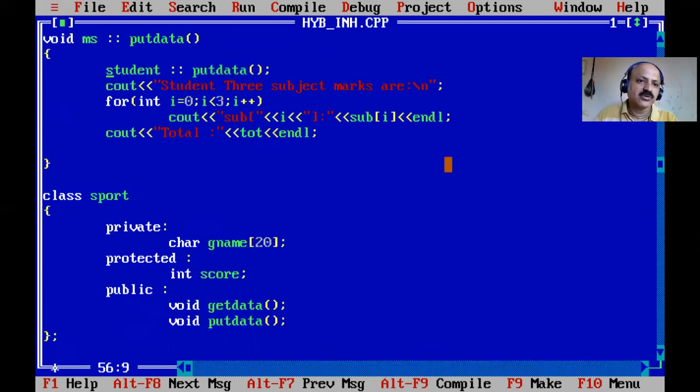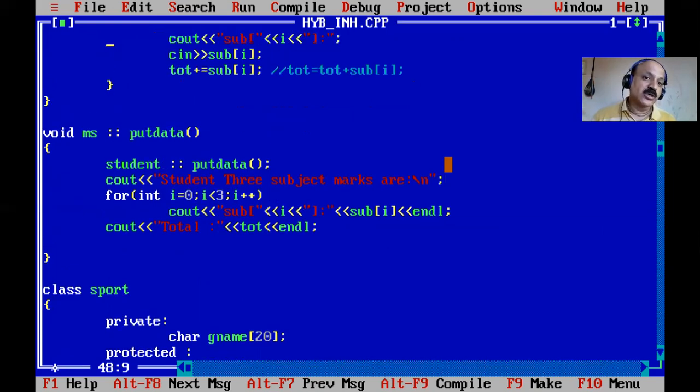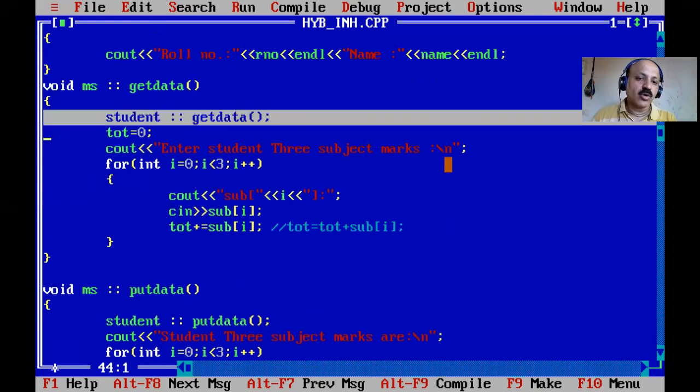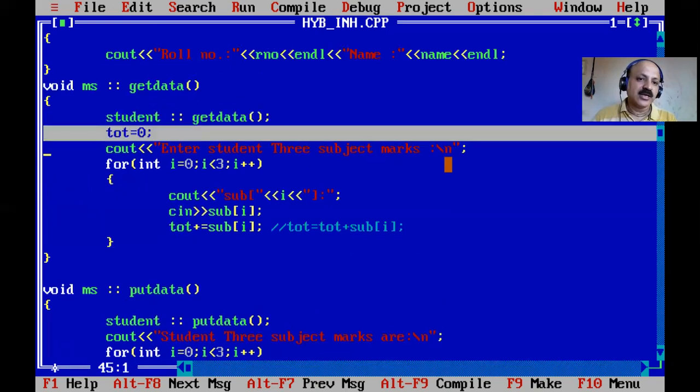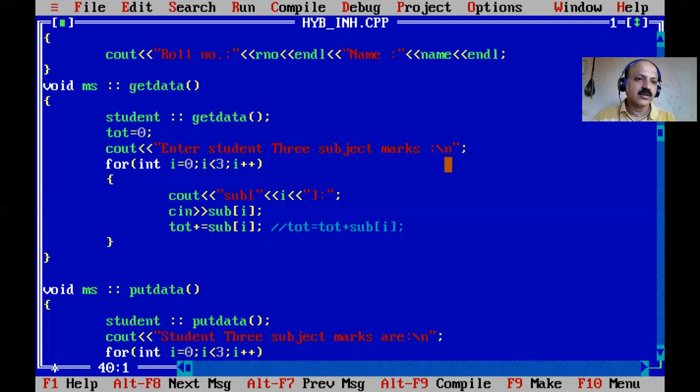I open this comment line, so that it calls put data of mark sheet. First the result class calls get data, then result get data calls the mark sheet get data, and mark sheet get data calls the student get data. That type of sequence is multi-level. So here mark sheet get data calls student data, and then the process is done. Okay, three subject marks, all are well. So that is the only change needed.